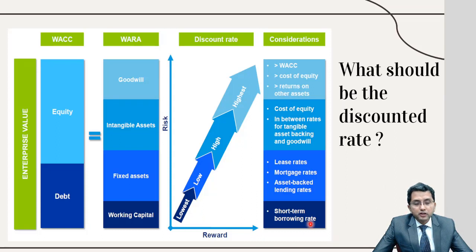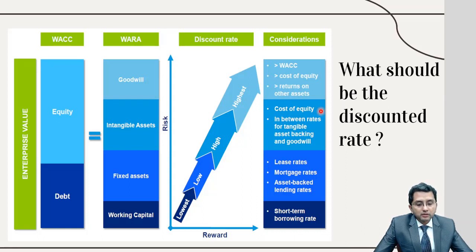So for working capital, usually the short-term borrowing rate, which is after tax, is considered the appropriate discounting rate. For fixed assets, the lease rate or mortgage rate or asset-backed lending rate are considered suitable discounting rates. For other intangible assets like brand name, cost of equity can be considered a suitable discounting rate. Or not necessarily always cost of equity. You can also take the weighted average cost of capital and add some risk premium to it based on the riskiness of the asset and your experience.